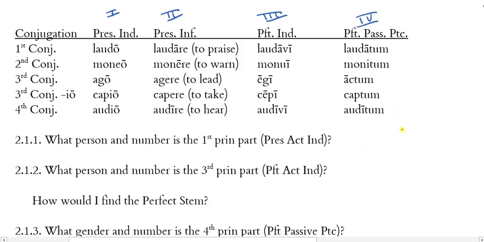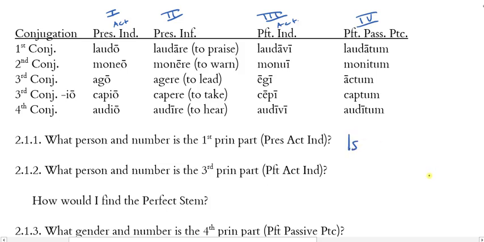What person and number is the first principal part? First principal part is present, and I didn't actually specify it here, but these are active voice. The subject is the doer, the agent of the action here in these. What person and number are these forms? Laudo, moneo, ago, capio, audio. These are first singular, right?